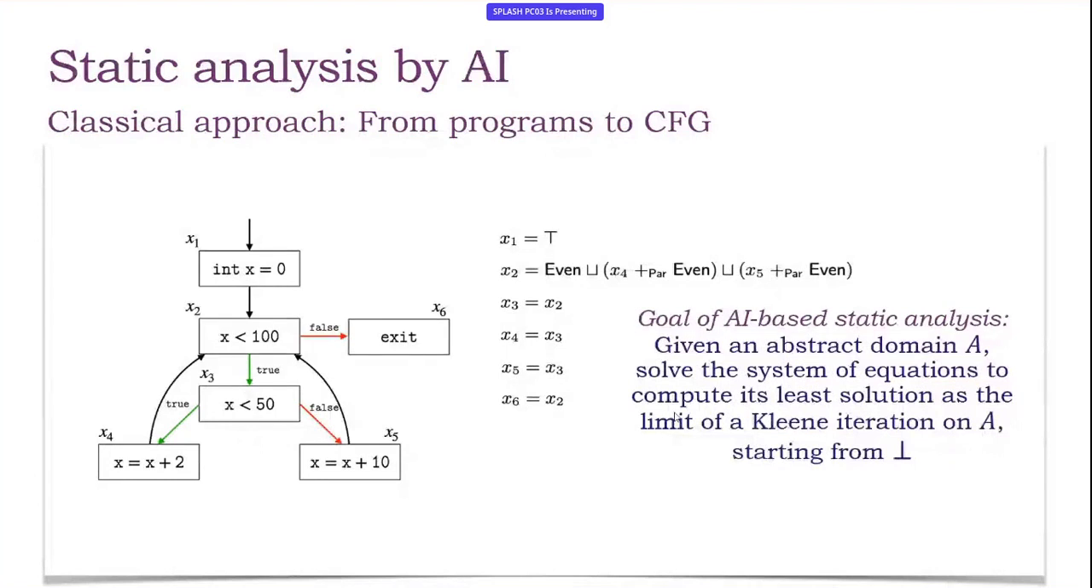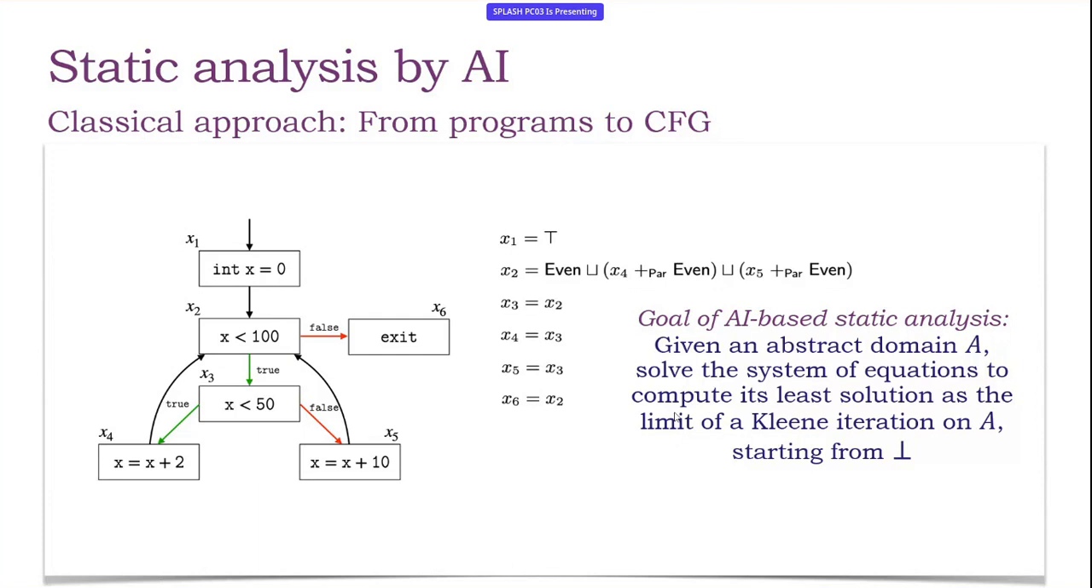So, for example, when we compute the information in the program point x2, it is the join of the information coming from x1, which is even, a constant value; the information coming from x4, which is the value of x4 plus an even number, the abstraction of 2; and the information coming from x5, which is the value of x at x5 plus an even number, the abstraction of 10.